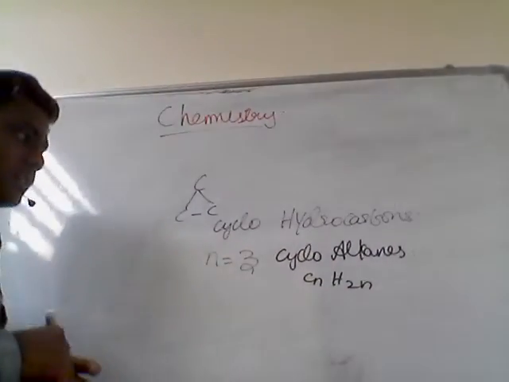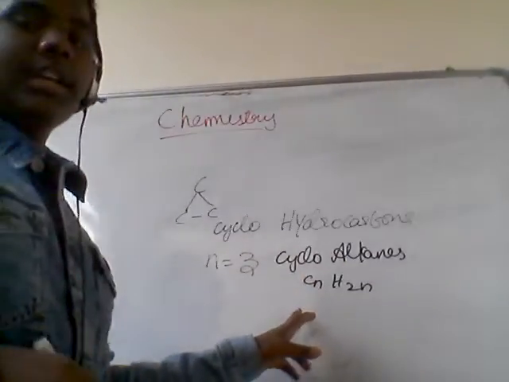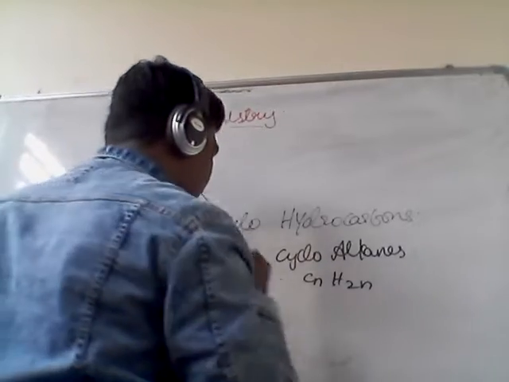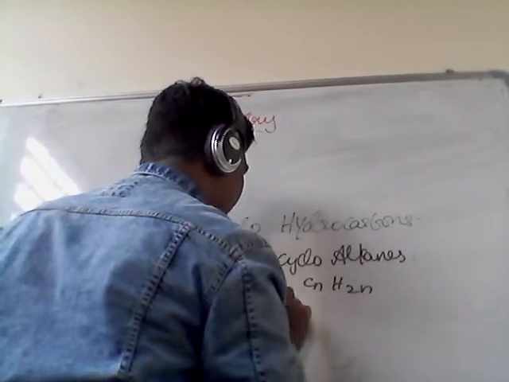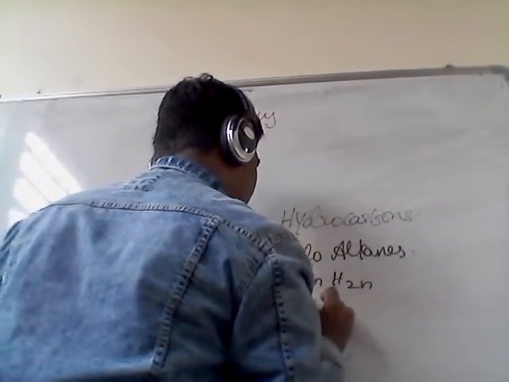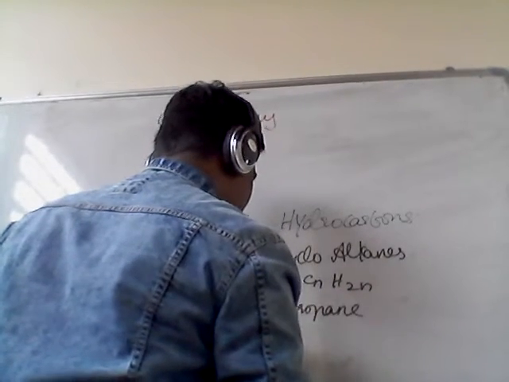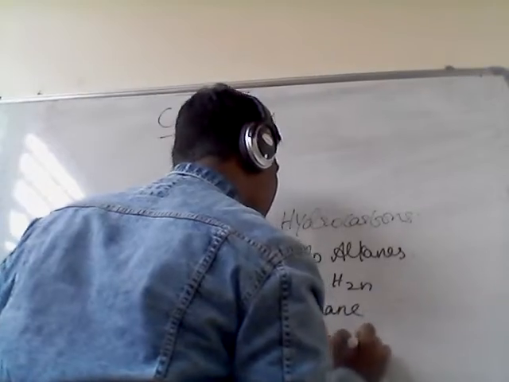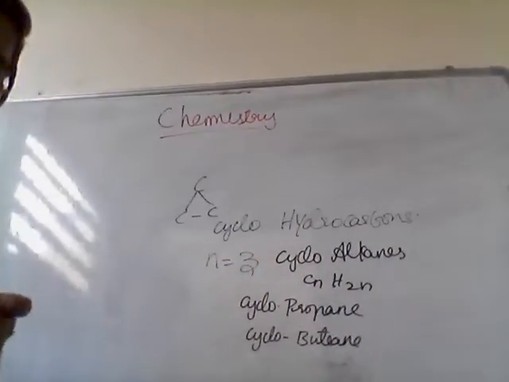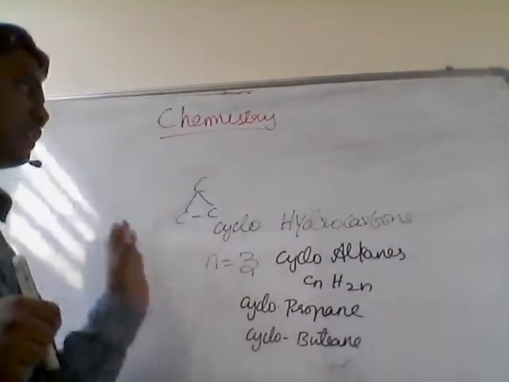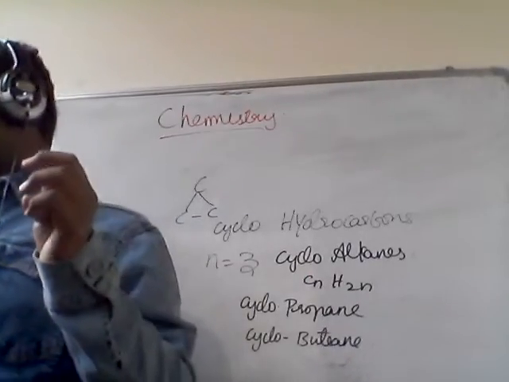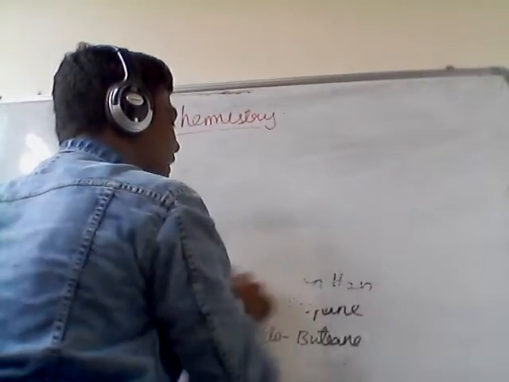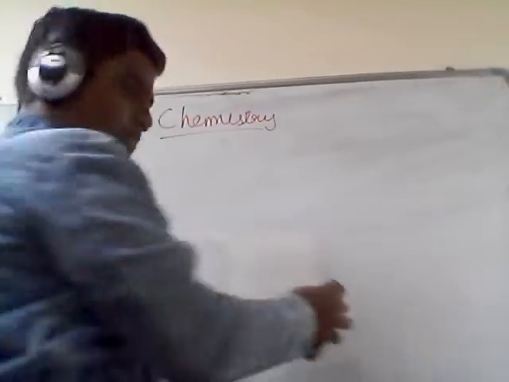The cycloalkanes general formula is CnH2n, and they have names like cyclopropane or cyclobutane. So this is our cycloalkanes that we have learned. Now let us see what we have in cycloalkenes.